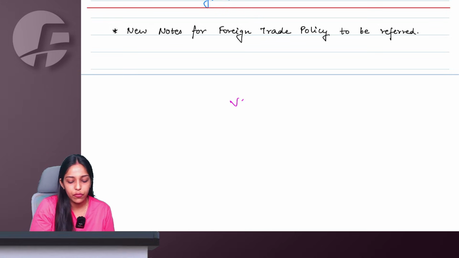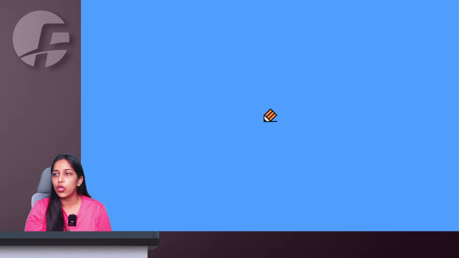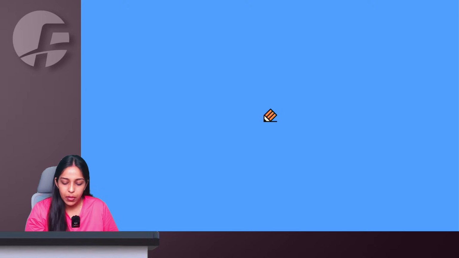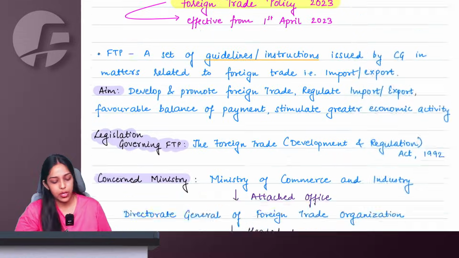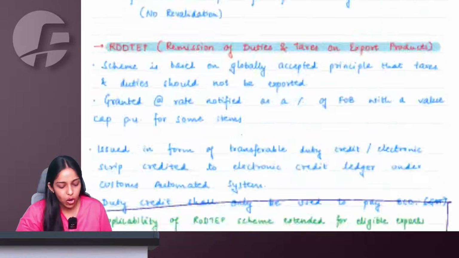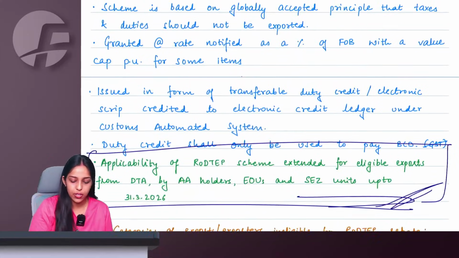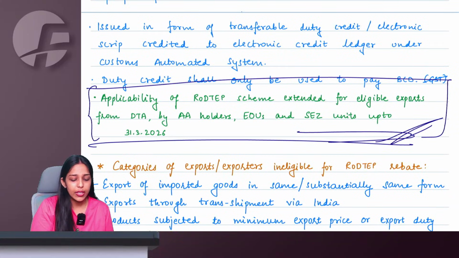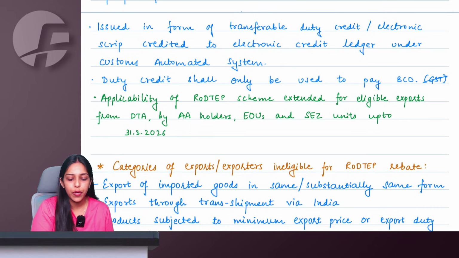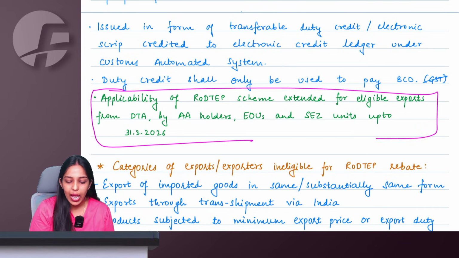However, if you are referring to version 8, no need to take a printout of the full new notes. There is just one small change in the RoDTEP scheme which you can make. So here, I have already uploaded a new video for foreign trade policy on YouTube, and there is just one small change in the RoDTEP scheme, and it is here. That earlier, these advance authorization people, EOUs, were not allowed to take the benefit of the RoDTEP scheme, but now the applicability has been extended.